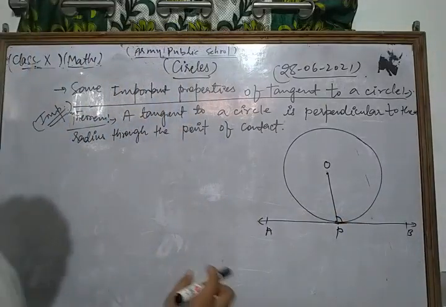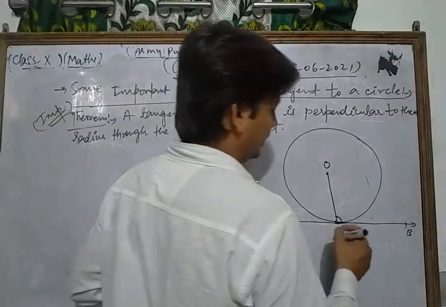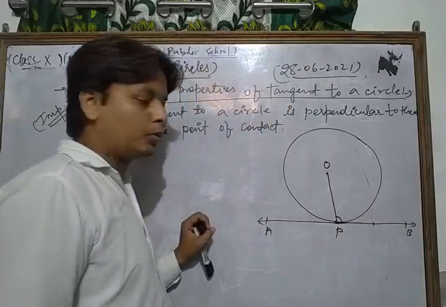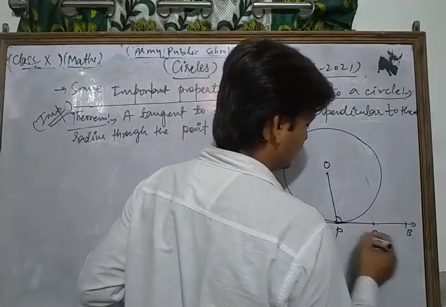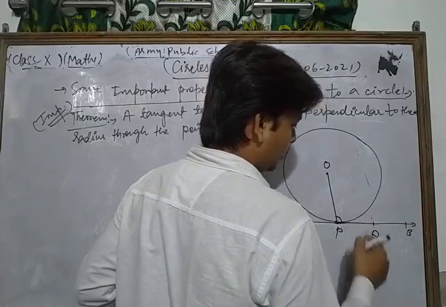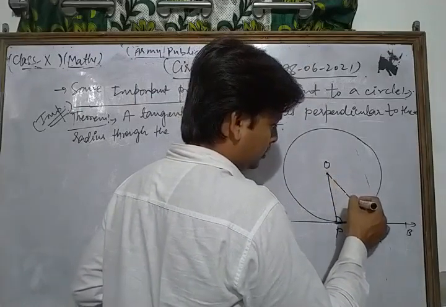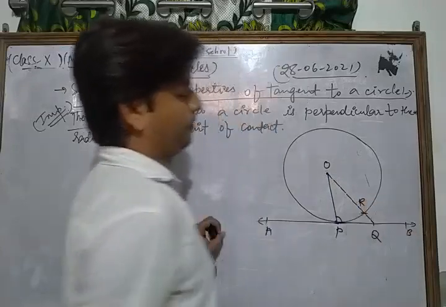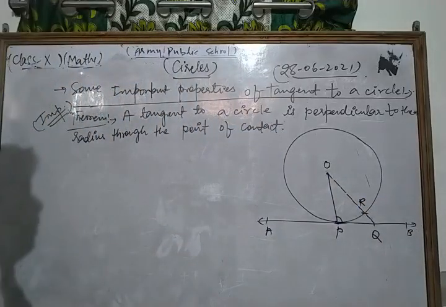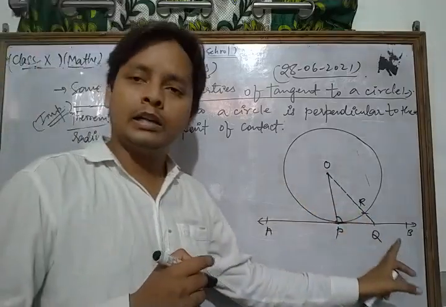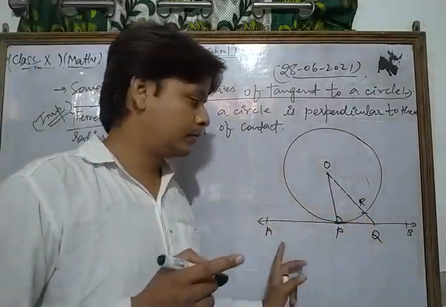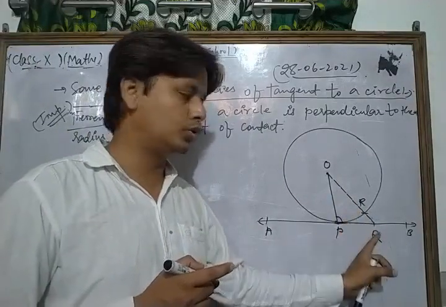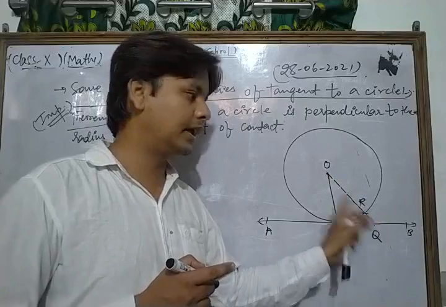Now, for construction, we take any other point on AB other than P. We take Q, and join OQ, and OQ intersects the circle at point R. Let us take OR. So we take a point Q on the tangent AB other than P, and we join OQ, and OQ intersects the given circle at point R.